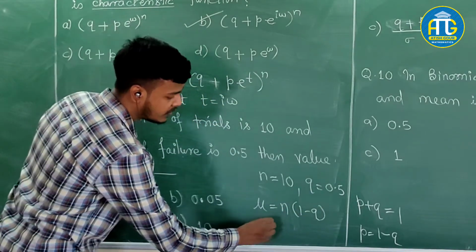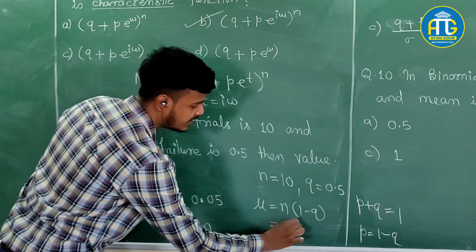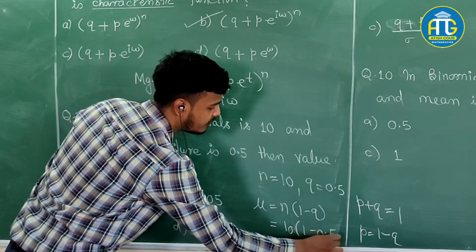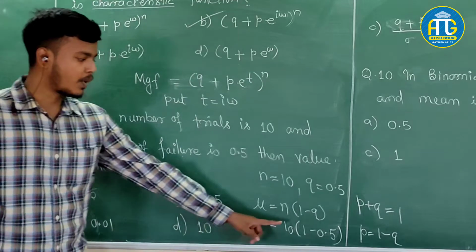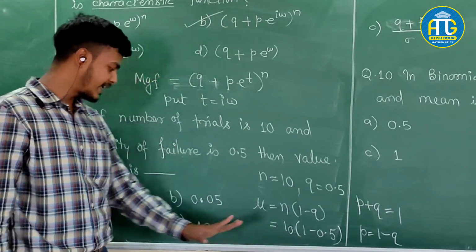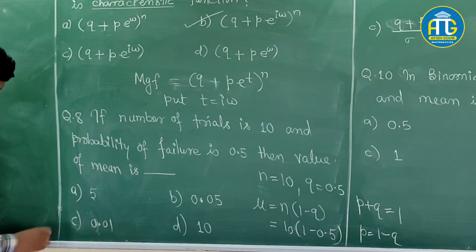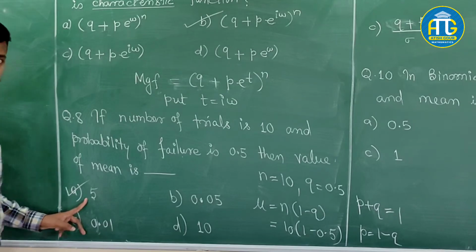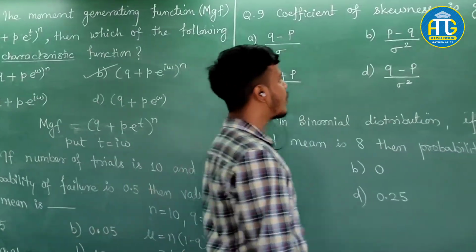Okay, so now you can substitute the values. 10 into 1 minus 0.5. So 1 minus 0.5 is 0.5, into 10. 0.5 into 10 is nothing but 5. So which one is the correct option? Option A is correct, right? Now let's move on to the next question.